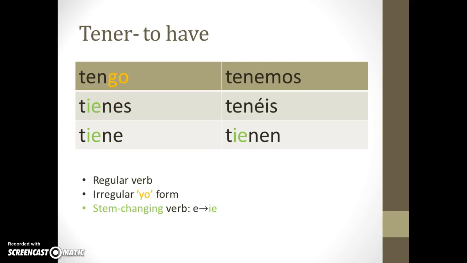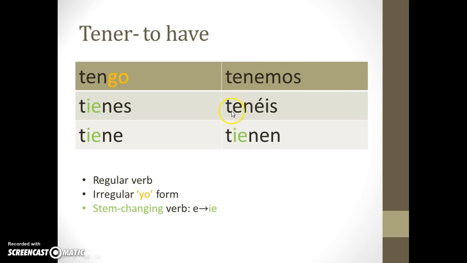And then another thing that's different but still not irregular is that it's a stem changing verb. That means that the E that you see here in the infinitive form in the stem, in some of the conjugations it changes to an IE, and then you add your ending. Alright, so let's look at it. Yo tengo, tú tienes, él tiene, nosotros tenemos, so notice that the nosotros and vosotros forms do not have the stem change.